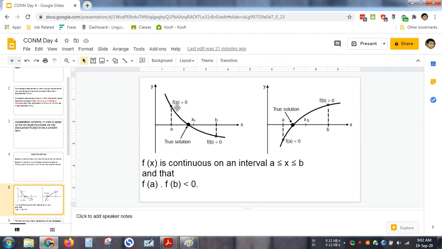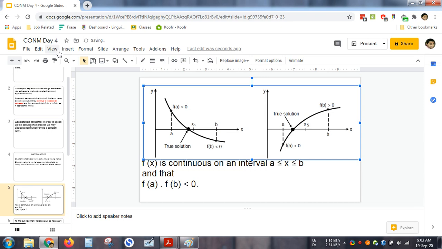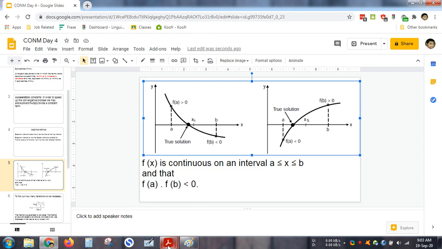So as you can see, for f of a it is positive, for f of b it is negative, and this is the solution obviously. But in the bisection method, what it does is that it divides the interval between f of a and f of b and finds another parameter x. Now obviously this x is not the solution, but it is close to the solution, isn't it? This f of a was far away from my true solution, this was also far away from the true solution, but when I divide a plus b by 2 and find the midpoint, it is closer to the solution. So that is what I'm trying to accomplish over here.